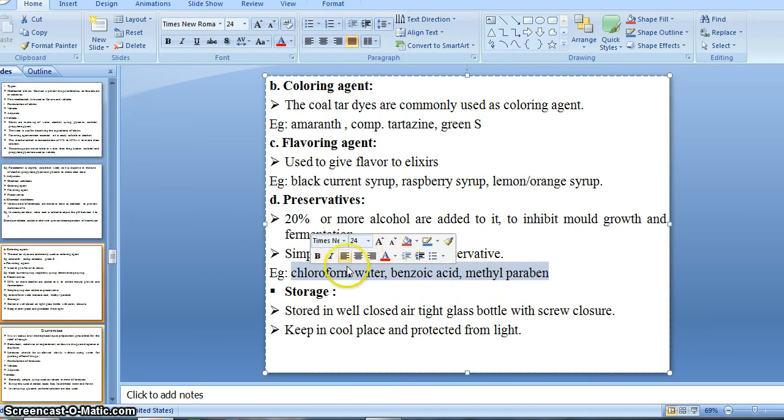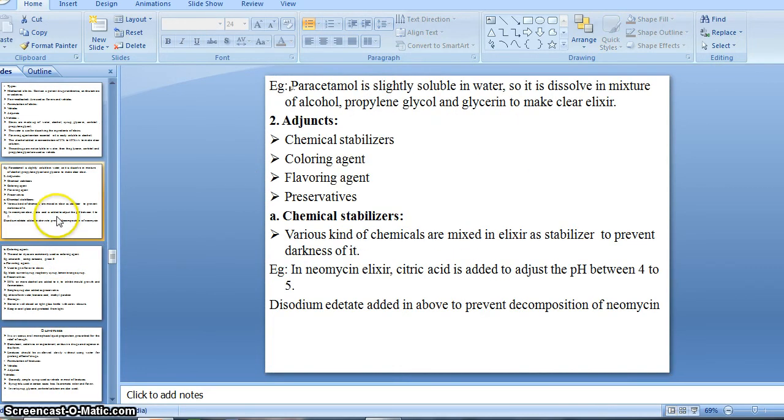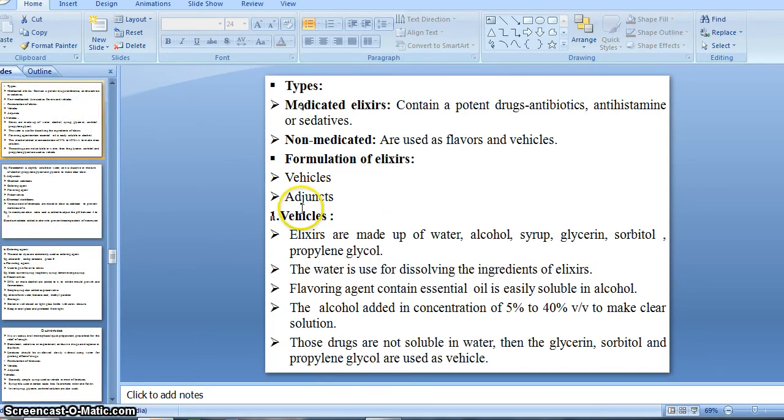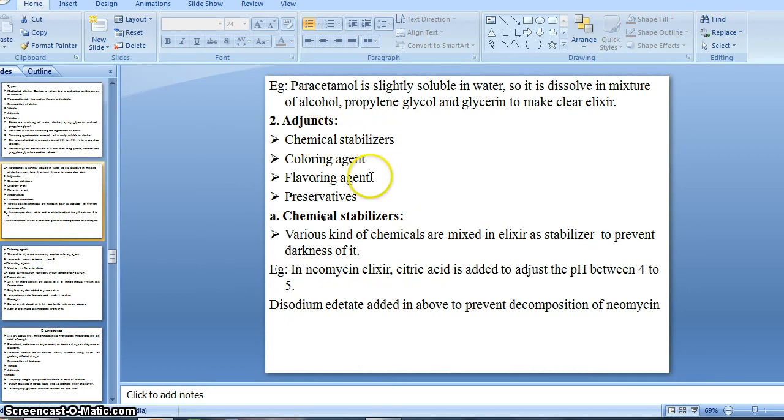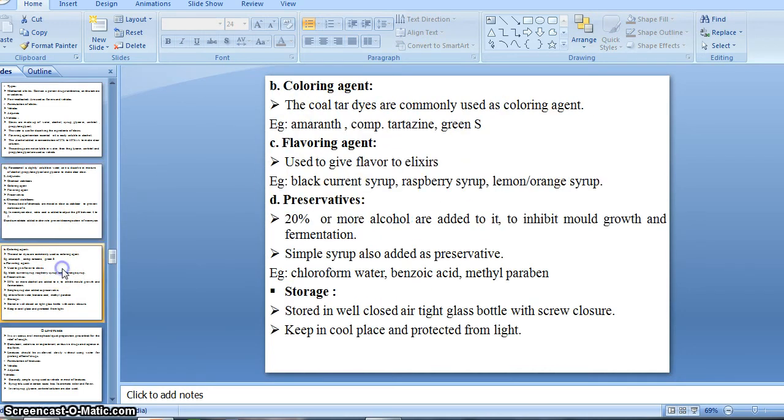Among them there is also simple syrup, and alcohol is also used as a preservative. So that is all about the formulation of our elixir: the vehicle, and then some adjuncts like chemical stabilizers, coloring agent, flavoring agent, then preservative.